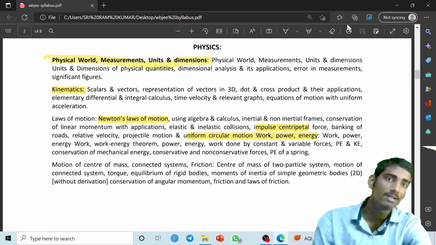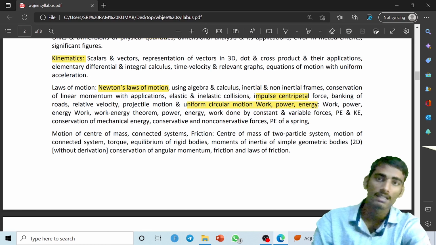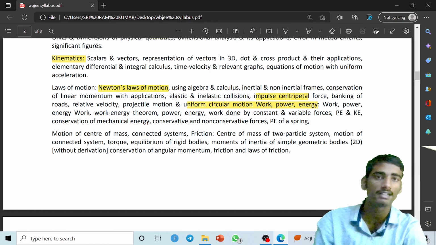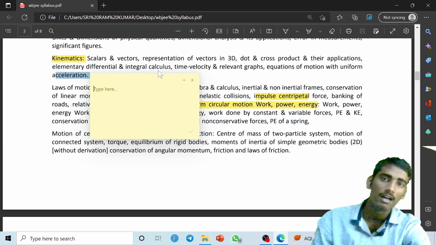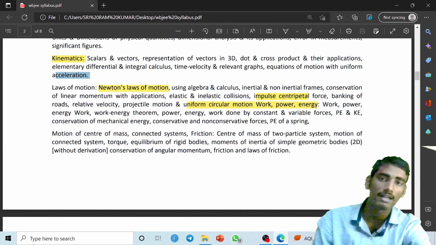Here you have to study measurement, unit and dimension, physical quantity, dimensional analysis and its application. Next important topic is kinematics, where you have to study scalars, vectors, representation of vectors, 3D vectors, and cross product and dot product. These are the important things of kinematics. Besides that, you can also get an idea about the equations of motion with uniform acceleration. You have to study problems related to these, guys.